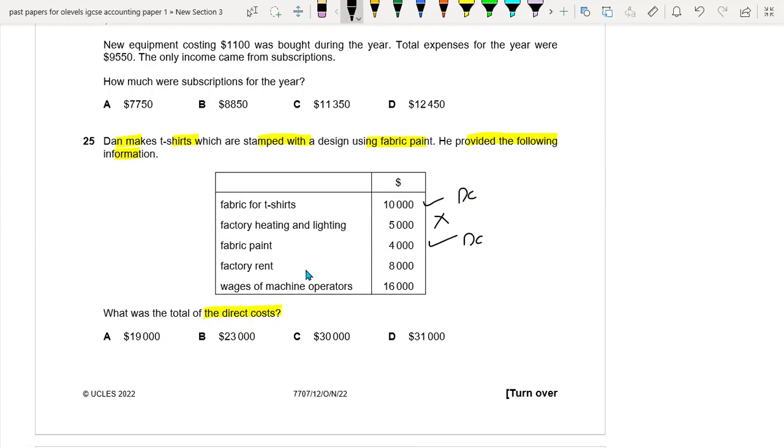Factory rent is an indirect cost. Then there is wages of machine operators. So machine operators would also be a direct cost because they are directly making the t-shirts. So 10,000 plus 4,000 plus 16,000. So your direct cost would be 30,000. Option C is the right option.